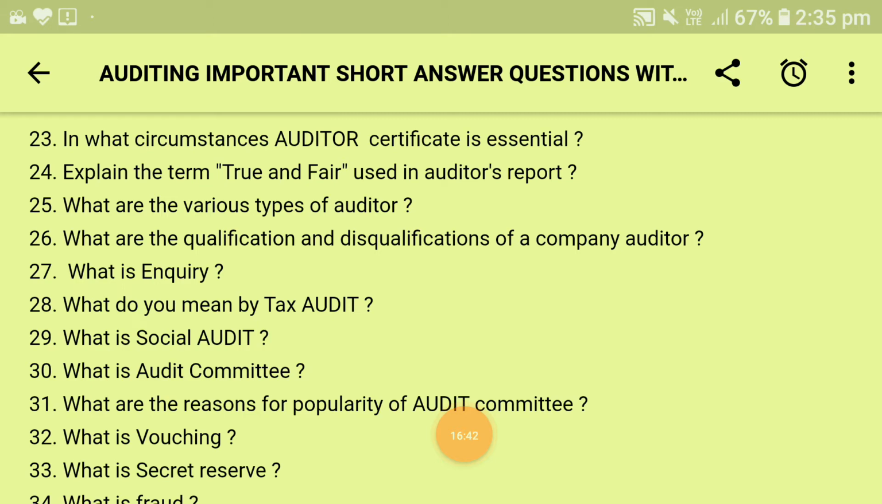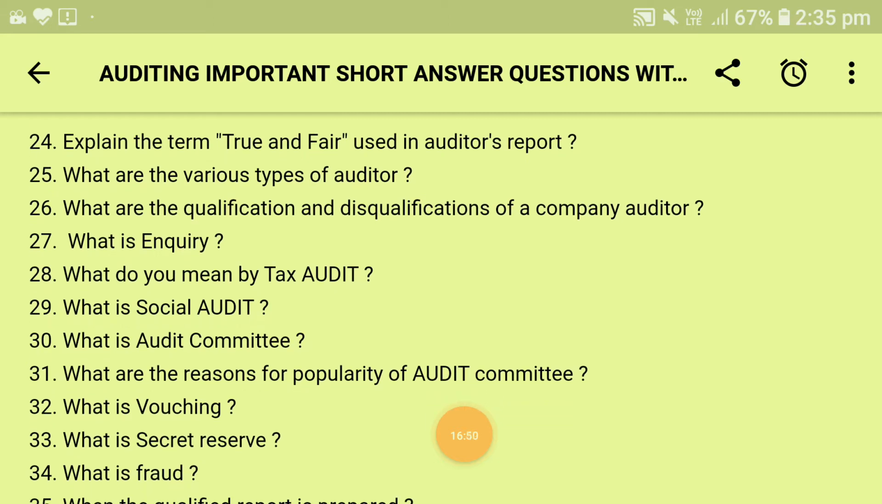Next is, what are the reasons for popularity of audit committee? There are total 5 reasons which I am going to tell you about this question. The first is it will improve the financial reporting practices. Second, provide better control over accounts, finance and audit functions by the board of directors. Third, it increases the public confidence in financial statements as their credibility shall increase. Fourth, the external auditor will deal with the audit committee and thereby his independence would strengthen. And fifth, which is the last, it is very useful in India because most of the large companies have outsider directors from financial institutions.